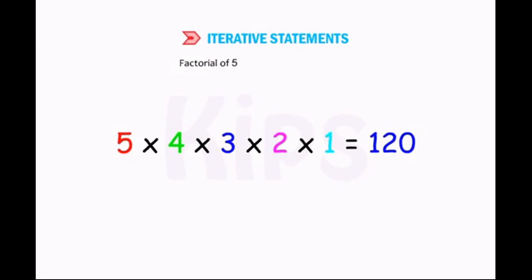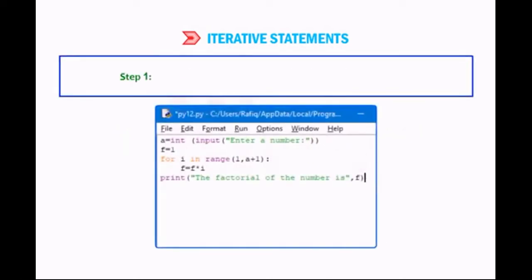Factorial of 5: 5 into 4 into 3 into 2 into 1 equals 120. Step 1. The program asks a user to enter a number. Let's say a equals 5. Step 2. Assign the value 1 to variable f.